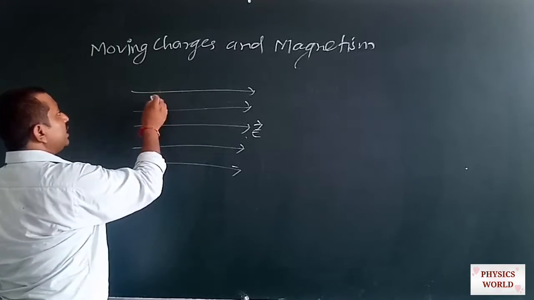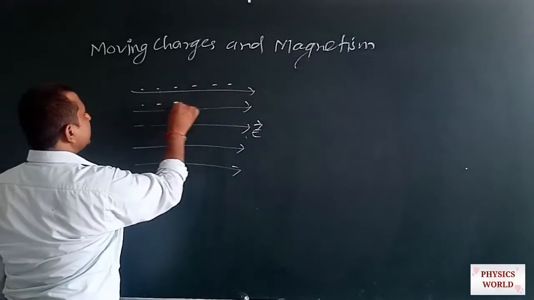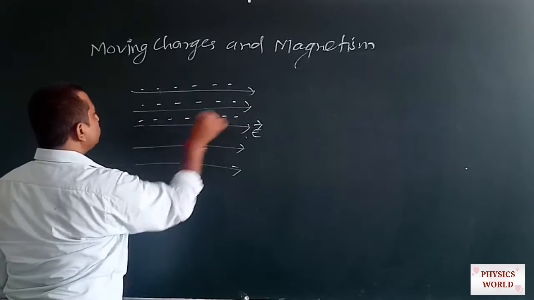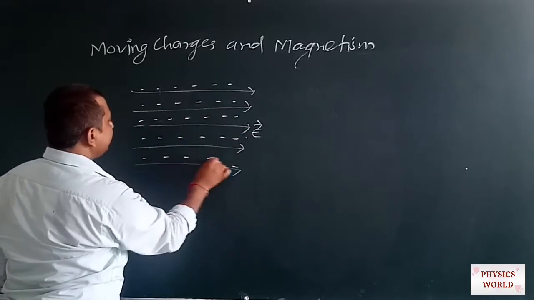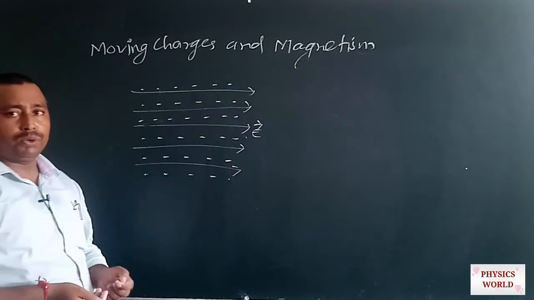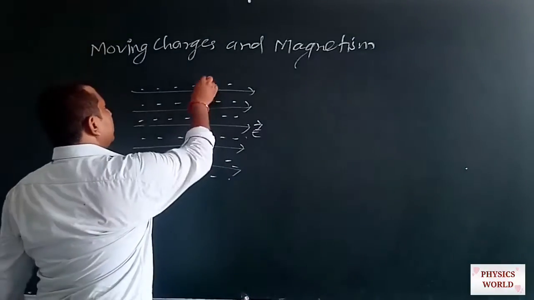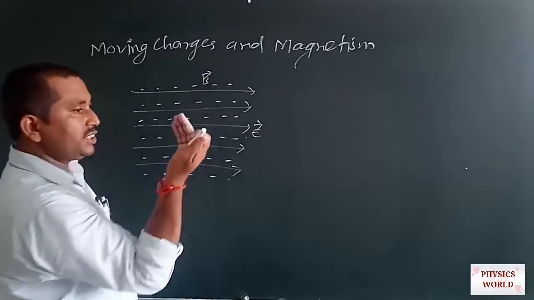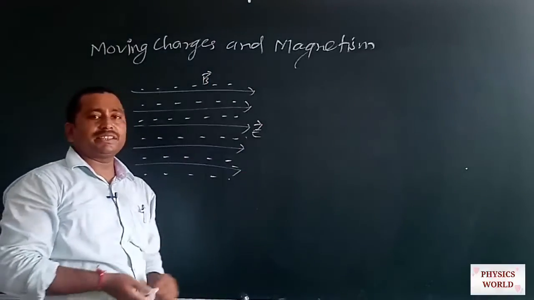Suppose dot dot dot, it means the magnetic field is emerging out of the plane of the board. Then the magnetic field is in this direction and the electric field is in this direction.